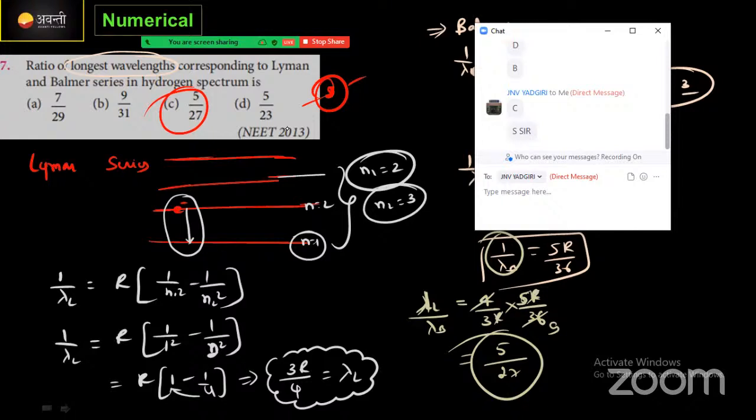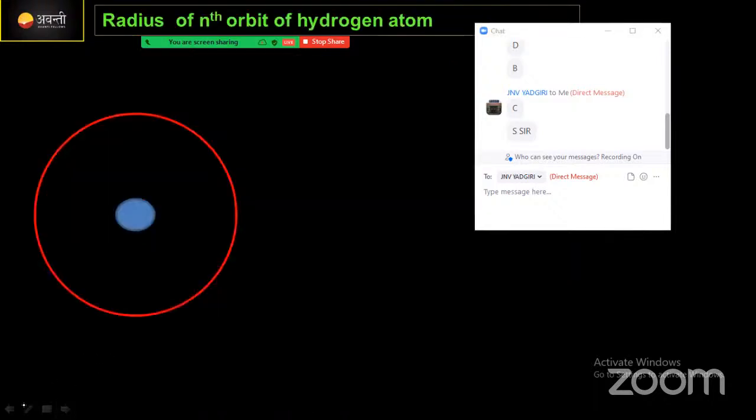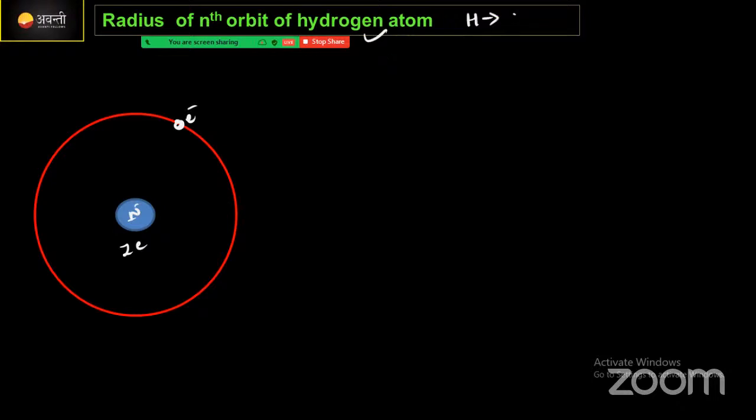Yes, that's great. Okay, आज के class में है radius of the nth orbit of a hydrogen atom. Why we are finding the radius means actually Bohr gave some idea about the atom. Correct now? In the first postulate he explained that an electron which is revolving around this nucleus, this is the nucleus, उसका charge Z ही होता है. If I'm considering the hydrogen atom, इसका Z value equal होता है 1. Hence charge will become, can write here Z is equal to 1 also, there is no problem.